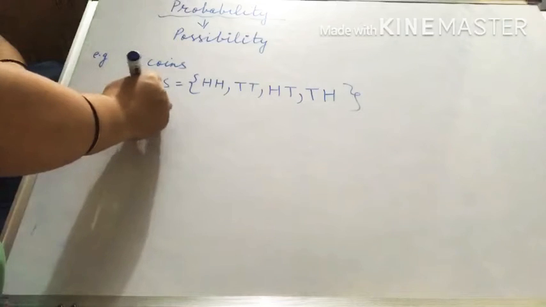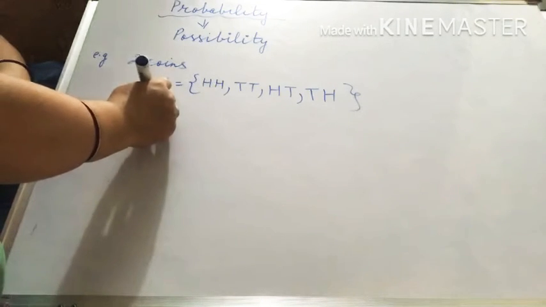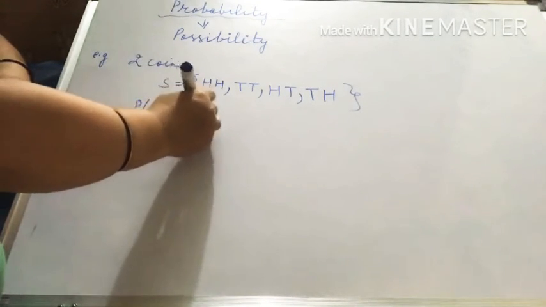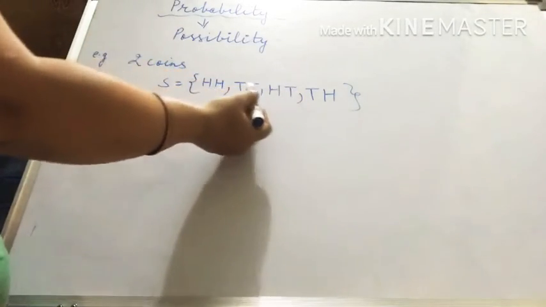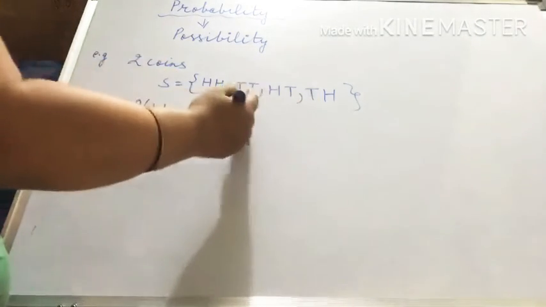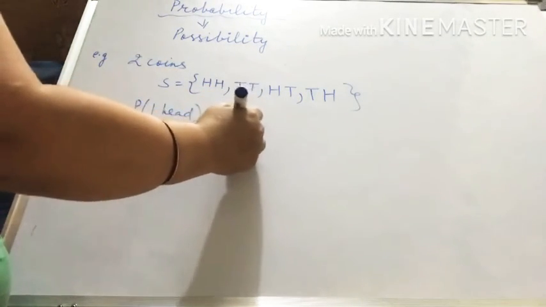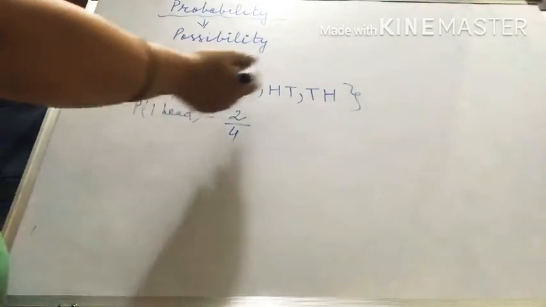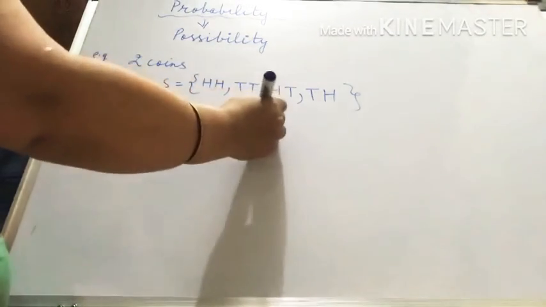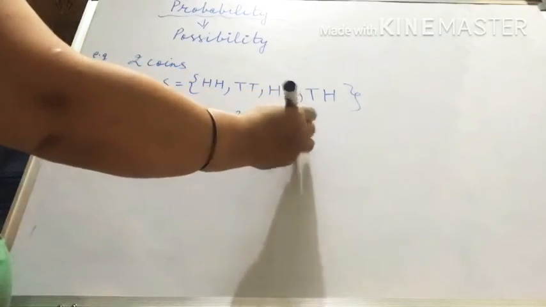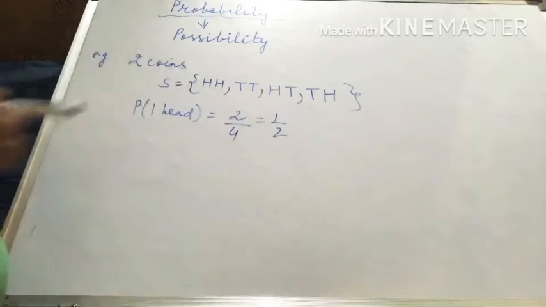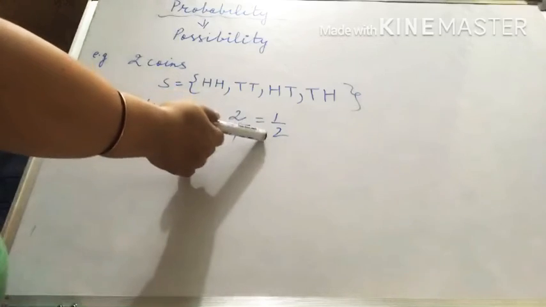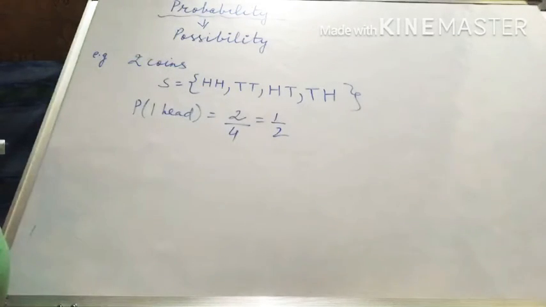So if I ask what is the probability that one head will come? So see, in how many cases one head will come? 1, 2. So favorable are 2, but the total are 4. तो इन चारों में से कुछ भी सकता है, right? Now you have to represent this in lowest form always. If it is already in lowest, then no need to change, otherwise you have to cancel out and answer in lowest form, right? See here, the answer is 0.5 if you convert in decimal.